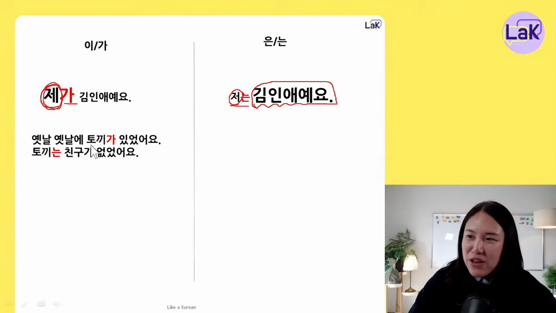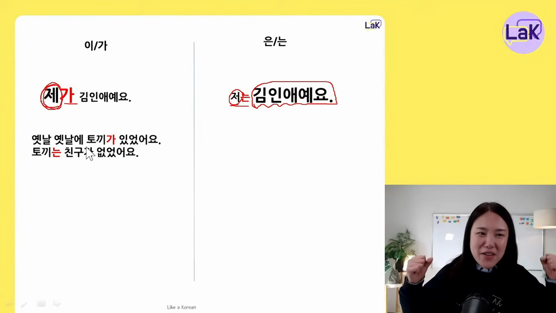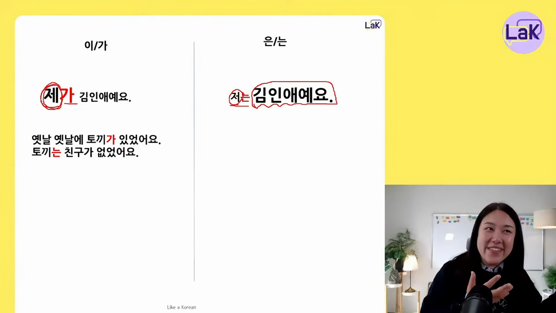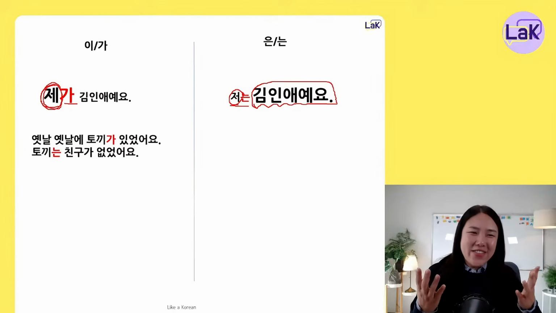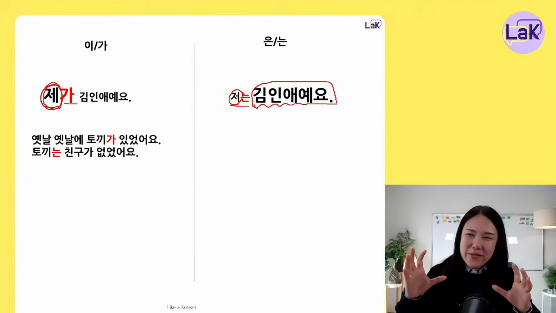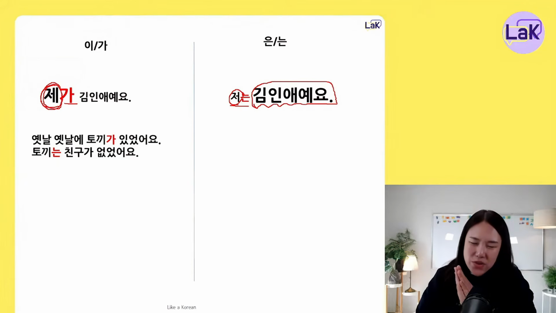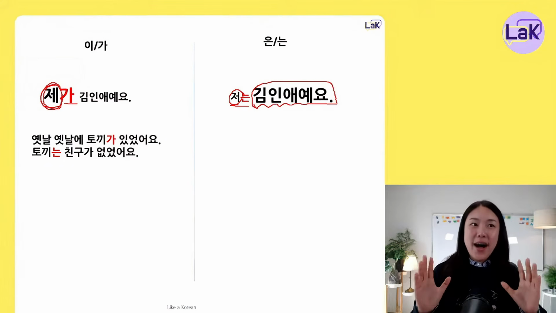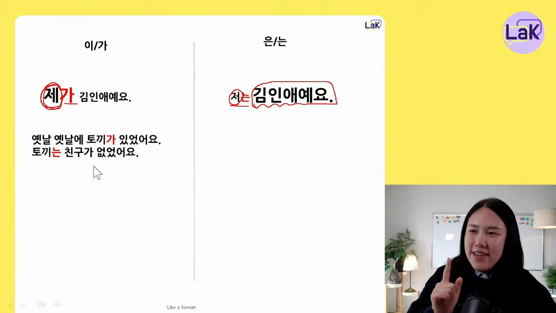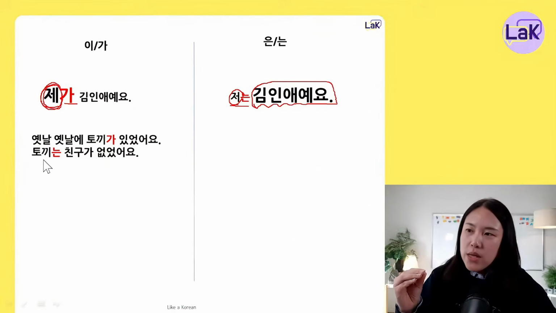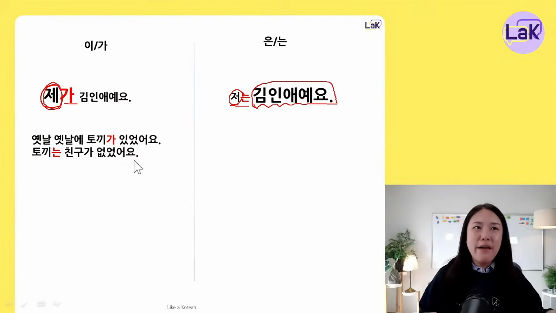Because you are emphasizing the 토끼, right? There was a 토끼. I'm not emphasizing 있었어요, right? I want to introduce 토끼 to everybody. So now 토끼 is the new topic. I want to bring a new topic to everybody. So I'm using 가 here. And then now I want to continue my sentence with 토끼. 토끼는 친구가 없었어요. 토끼 doesn't have a friend.